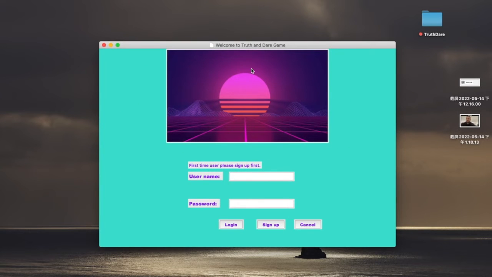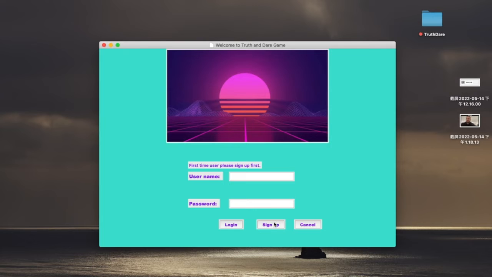This is our login page. Based on the original chat system, we created several buttons, changed the background color, and added some pictures to our login page. For the buttons, we are mainly focused on the sign up button to show how the button and our system work.